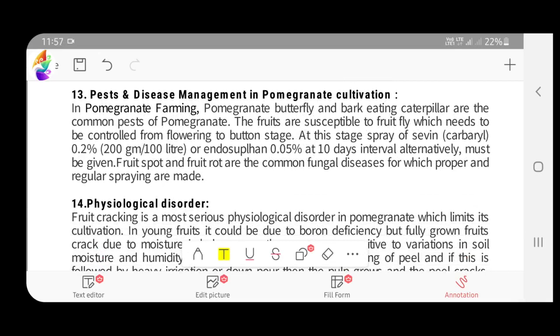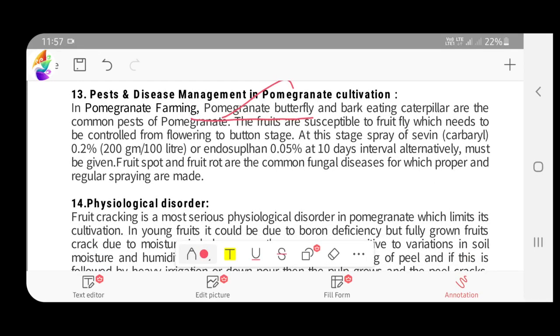Coming to the pest and disease area, in pomegranate farming, the pomegranate butterfly, that is the anar butterfly, and the bark-eating caterpillar, that is Inderbela tetraonis. Inderbela species, you can keep in mind, is the common pest. And these fruits are susceptible to fruit fly, which needs to be controlled from the flowering stage itself. Flowering to button stage, you have to control the fruit fly. At this stage, you have to spray carbaryl or endosulfan at 10 days interval alternatively.